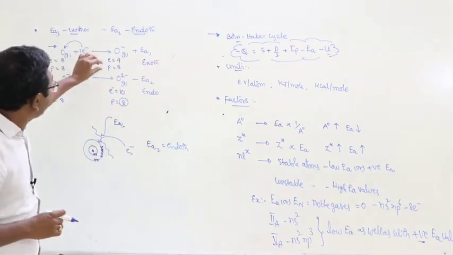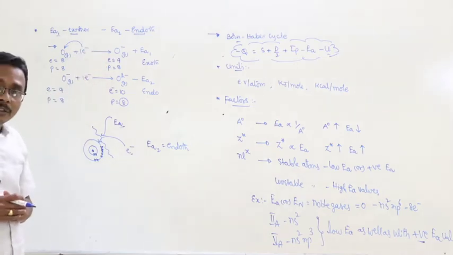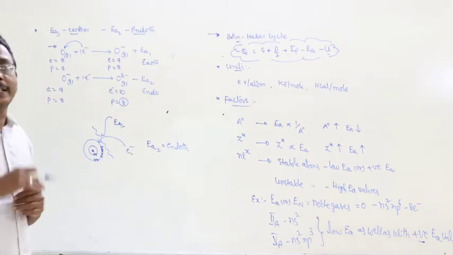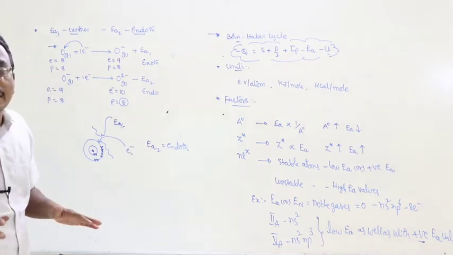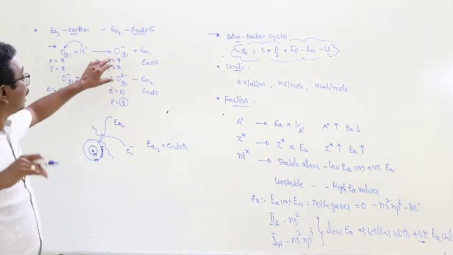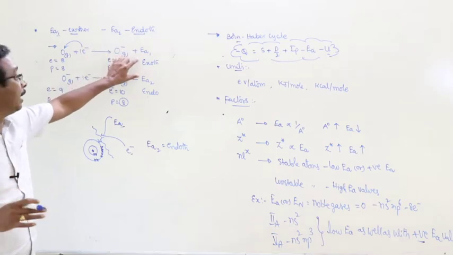In that ion, the number of protons is less than the number of electrons. Means effective nuclear charge decreases. Ionic radius increases. It causes a decrease of electron affinity. Decreases means here energy is liberated.